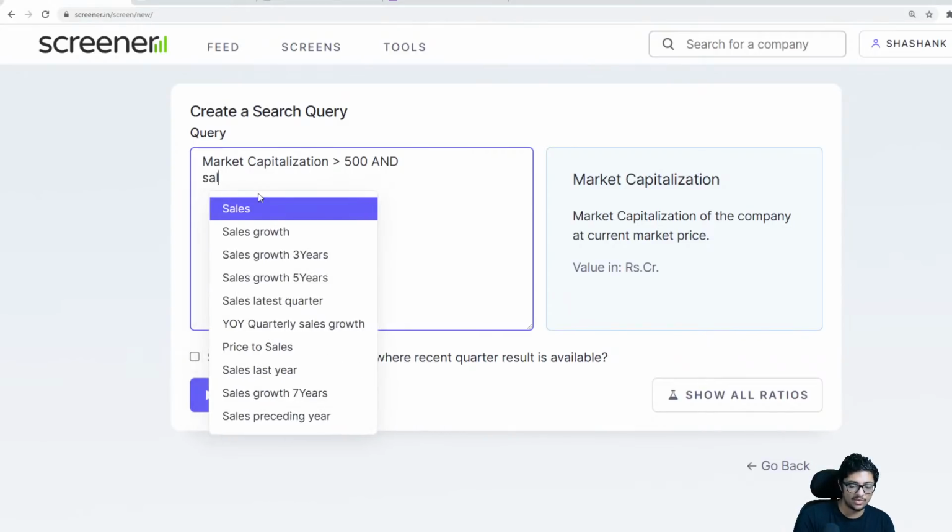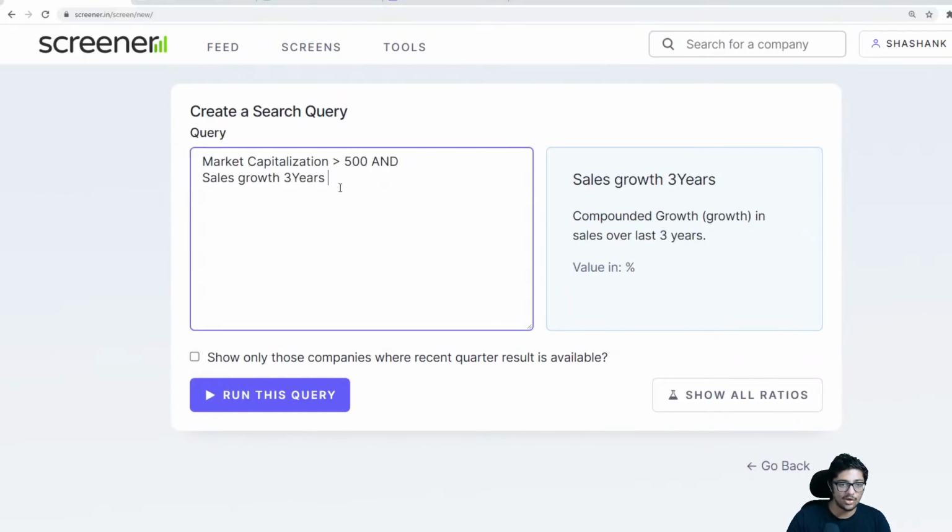So first I will do sales growth in the last 3 years. I'm showing you how to actually find a good stock. Sales growth in the last 3 years is greater than 25%.